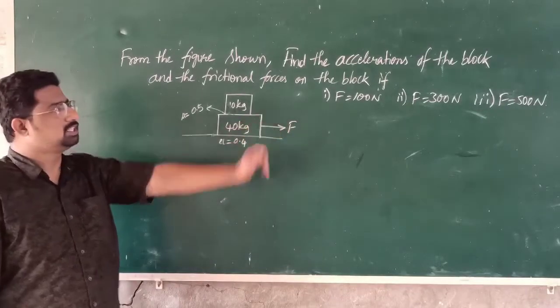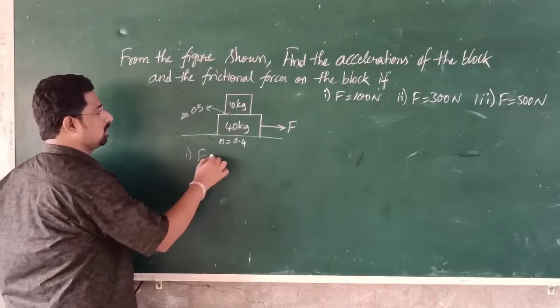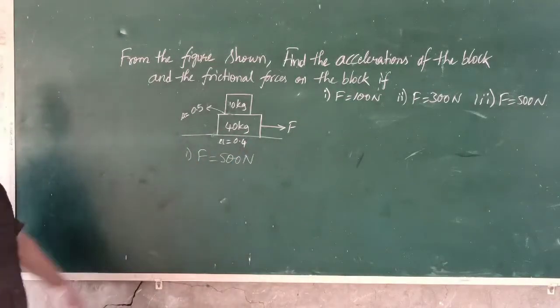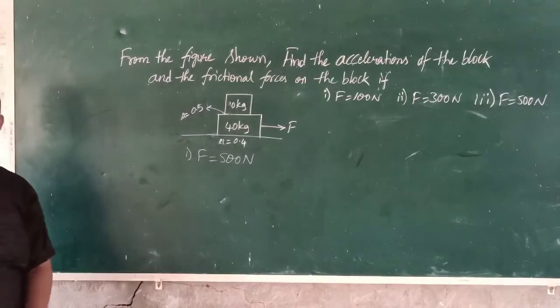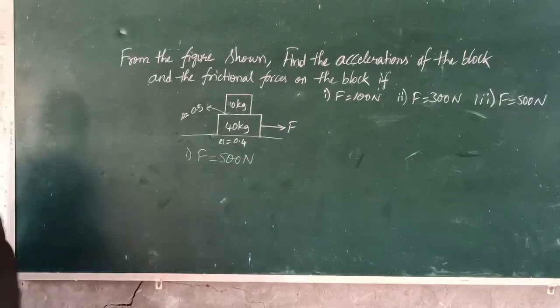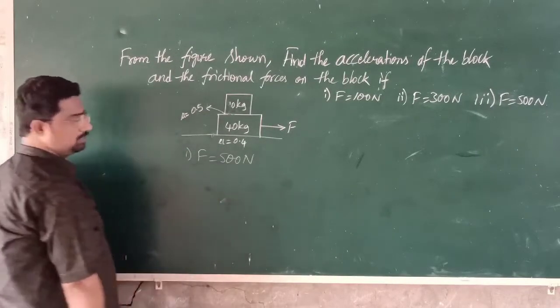So here the third case is F equal to 500 Newton. If F is equal to 500 Newton, what is the case? What will be the acceleration of the block and what are the frictional forces acting on the blocks? You have to calculate. So the external force acting on the lower block is 500 Newton.